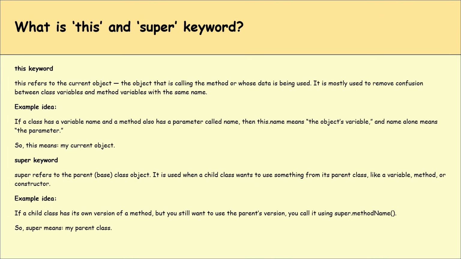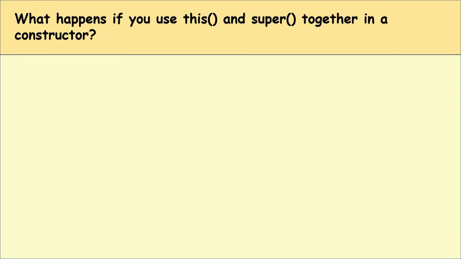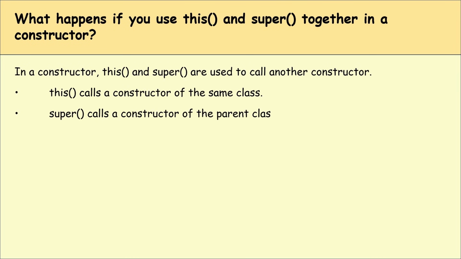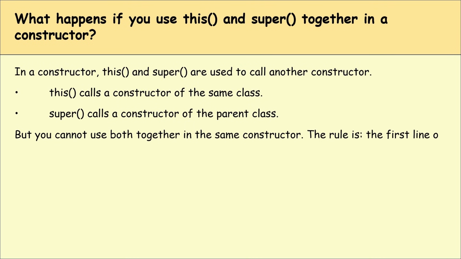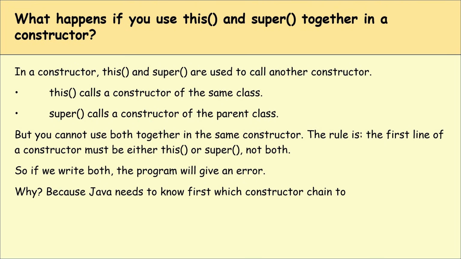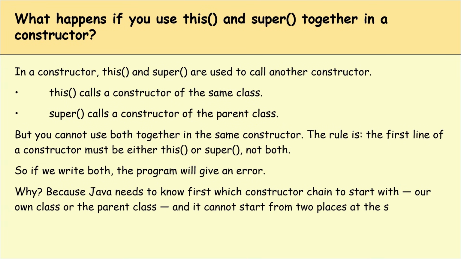What happens if you use this and super together in a constructor? In a constructor, this and super are used to call other constructors. This calls a constructor of the same class. Super calls a constructor of the parent class, but you cannot use both together in the same constructor. The rule is the first line of a constructor must be either this or super, not both. So if we write both, the program will give an error. Why? Because Java needs to know first which constructor chain to start, our own class or the parent class, and it cannot start from two places at the same time. In simple terms, we must choose one path, not two.